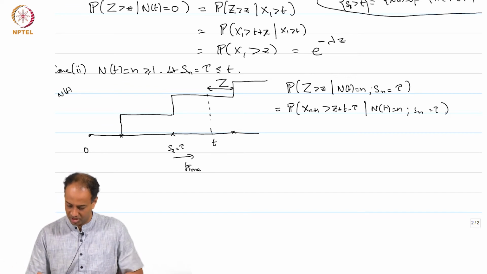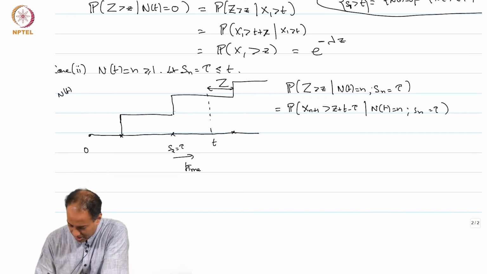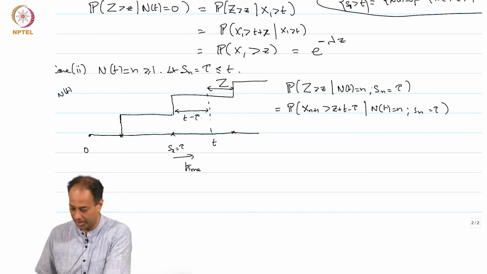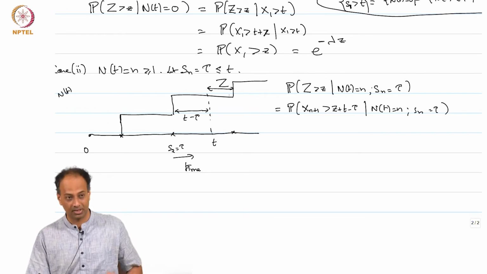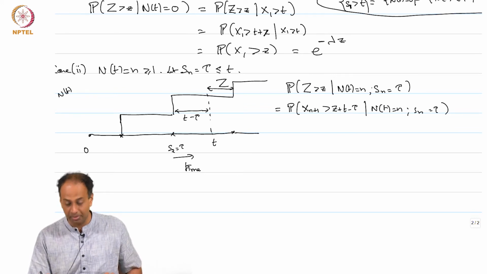That is because, what is this width? This is t minus tau, right. So this random variable will be bigger than some little z if the n plus 1, this is the nth arrival, this is the n plus 1th arrival.